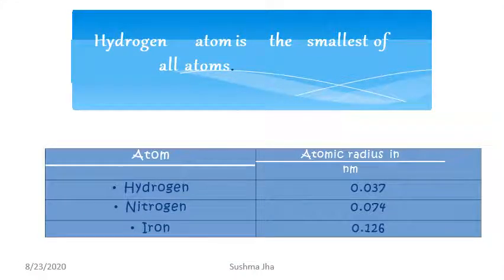Hydrogen atom is the smallest of all atoms. So hydrogen has 0.037 nanometer atomic radius. The atomic radius of a few others, nitrogen and iron, is also given.